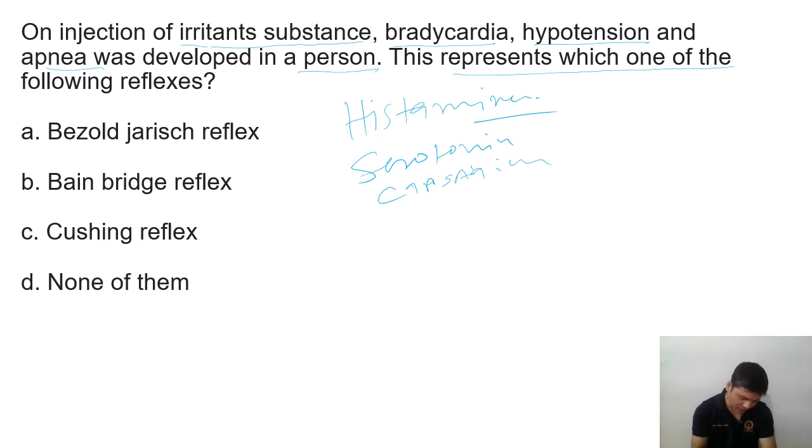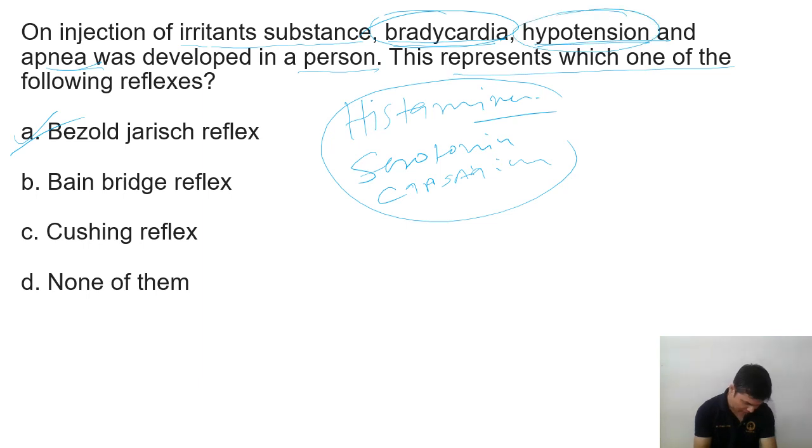and this is actually nothing but the Bezold-Jarisch reflex. So Bezold-Jarisch reflex is what? Bradycardia, hypotension, and apnea. Apnea, we can say decreased ventilation. So that is the Bezold-Jarisch reflex because of the injection of serotonin, histamine, or any irritant substance. If you inject, that will reach the ventricle, the receptor will be there in the ventricle, and in response, bradycardia, hypotension and apnea will develop. So that is called Bezold-Jarisch reflex.